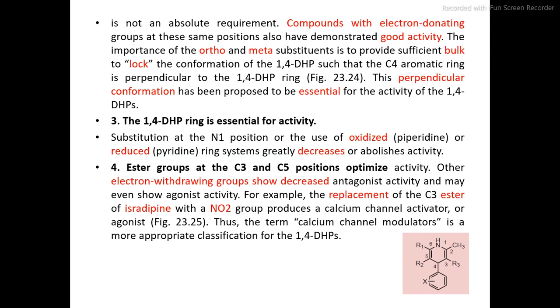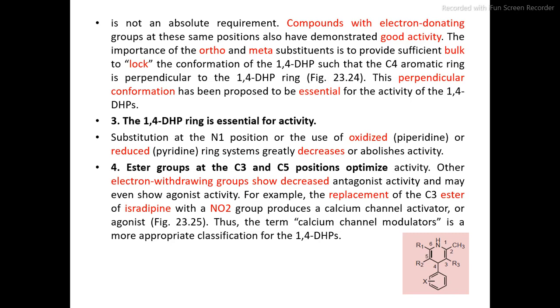The importance of the ortho and meta position is that it provides sufficient bulk to the structure and it locks it into the proper conformation for the site present on the calcium receptor, and thereby it shows its action.